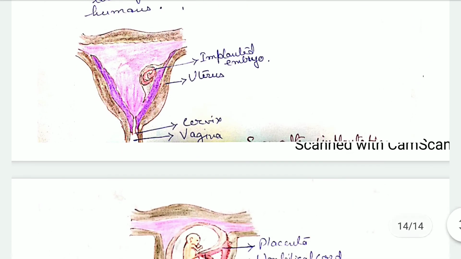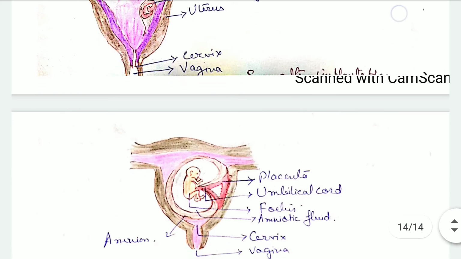See, this picture shows that the zygote has come inside the uterus, and there is implantation of the zygote, and now it has started growing into an embryo. So this is the uterus, and on the right hand side you can see the implanted embryo.